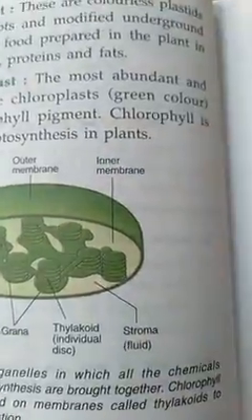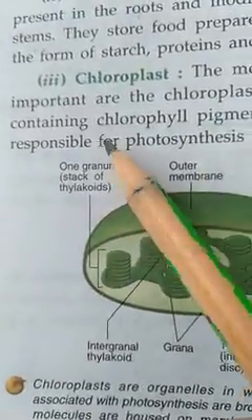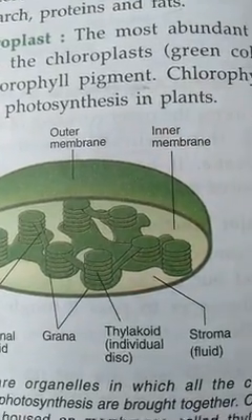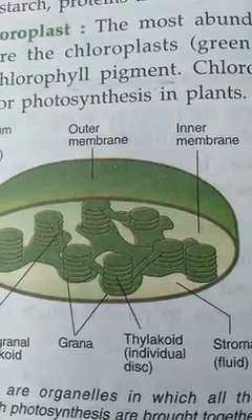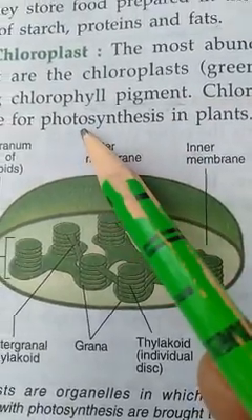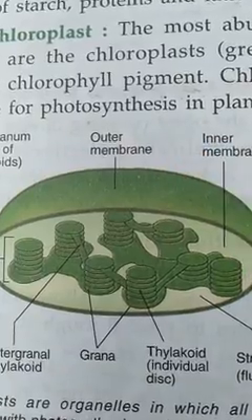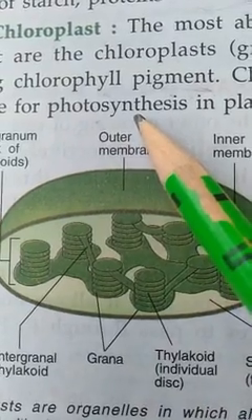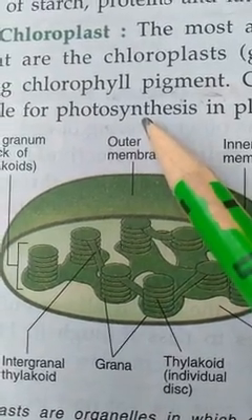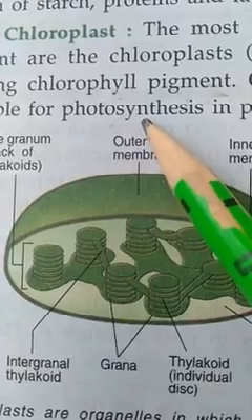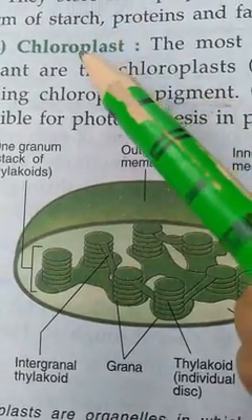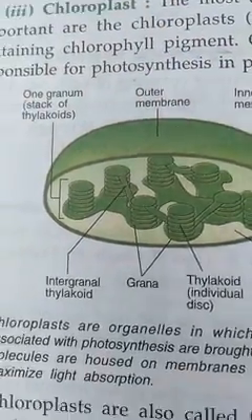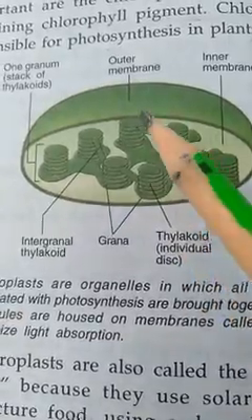Now, chlorophyll is responsible for photosynthesis in plants. So chlorophyll is very important because it helps in photosynthesis in the plant, and with the help of photosynthesis, plants are able to make their own food. It is possible to make their own food just because of the chloroplast, and this is of green color. Okay, remember this. Now I'll show you the structure of the chloroplast.